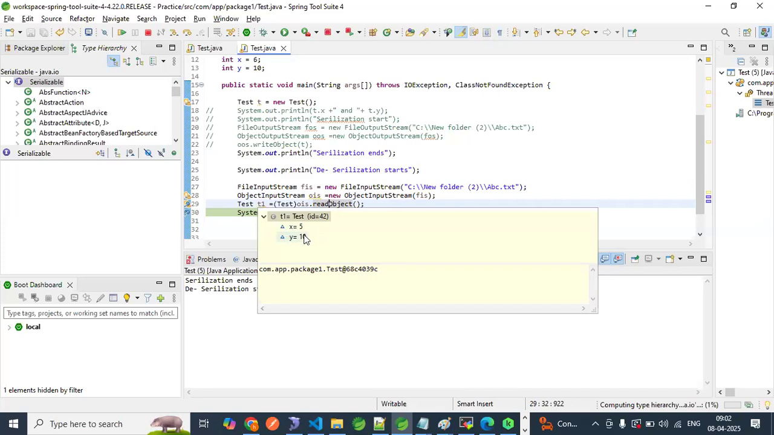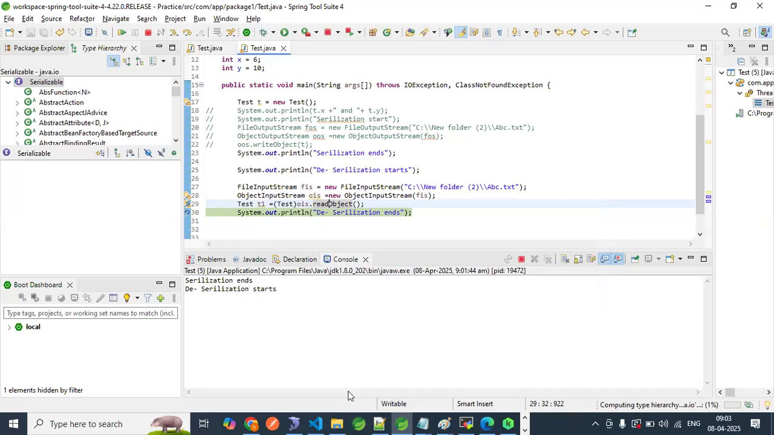But above, I intentionally made the value of X equal to 6, so that you do not get confused that whenever we create a Test class object, the value is coming from that object. No, it is coming from the file: X equal to 5 and Y equal to 10. Hope you are good with this example. This is the example of serialization and deserialization.